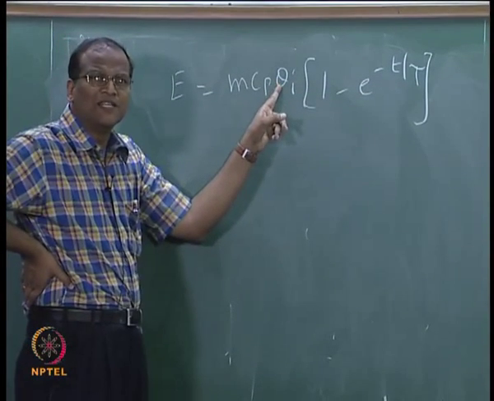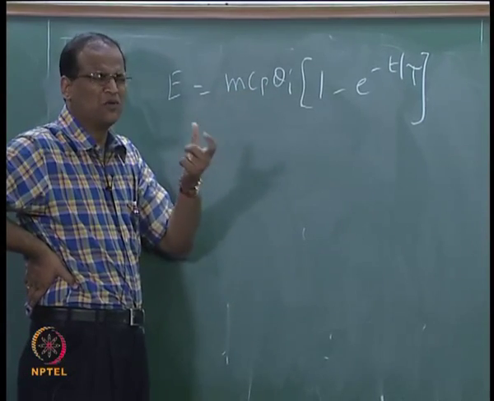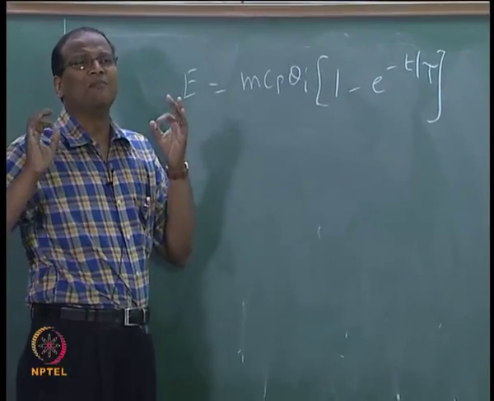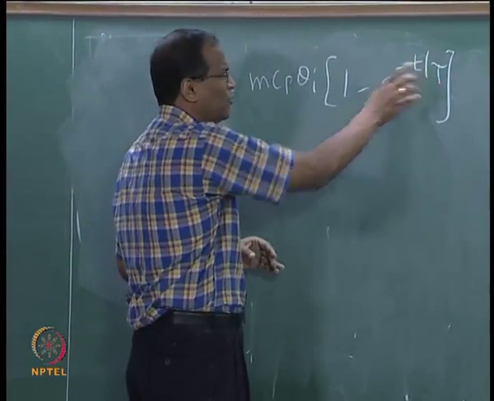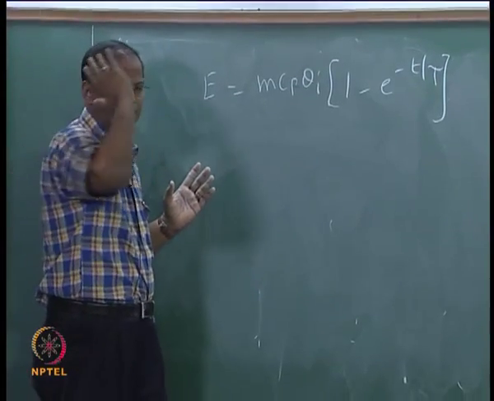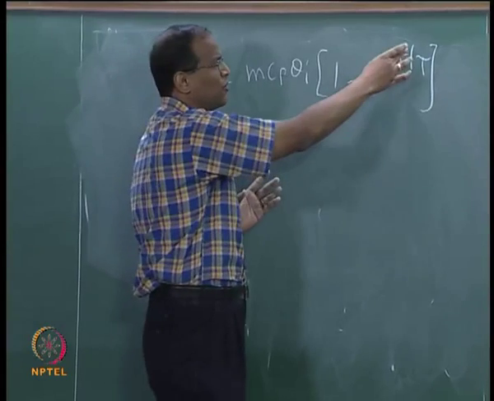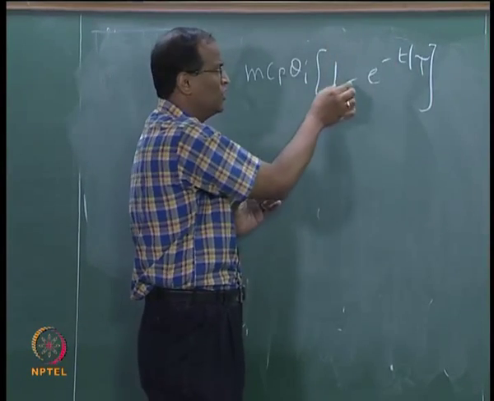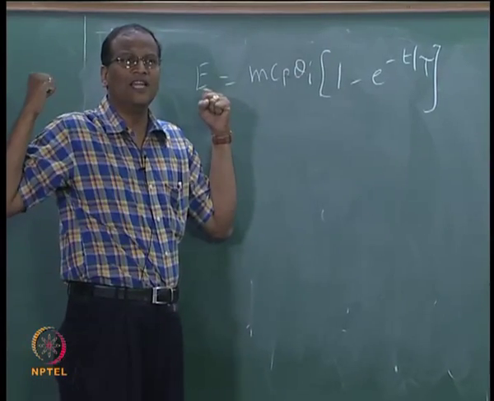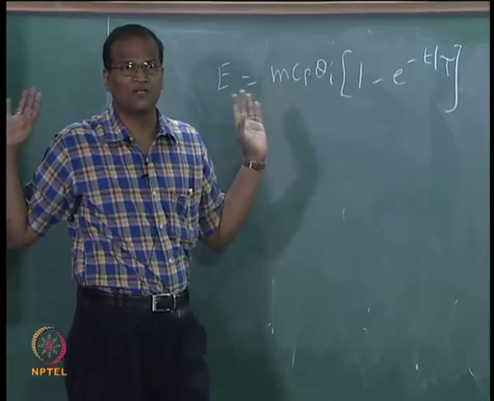Theta i is the initial temperature excess, that is T i minus T infinity. MCp theta i was the original enthalpy excess of the body with respect to the surroundings. At time t equal to 0, e to the power of minus 0 is 1, so there is no energy which has been transferred. When sufficient time has elapsed such that t approaches infinity, e to the power of minus t by tau will become 0, this will become 1, so energy transfer will be mCp theta i. So all the initial temperature excess, the body enthalpy excess, is dissipated to the surroundings.